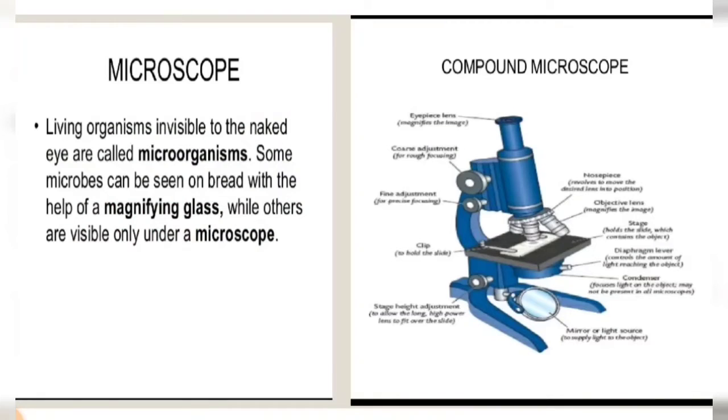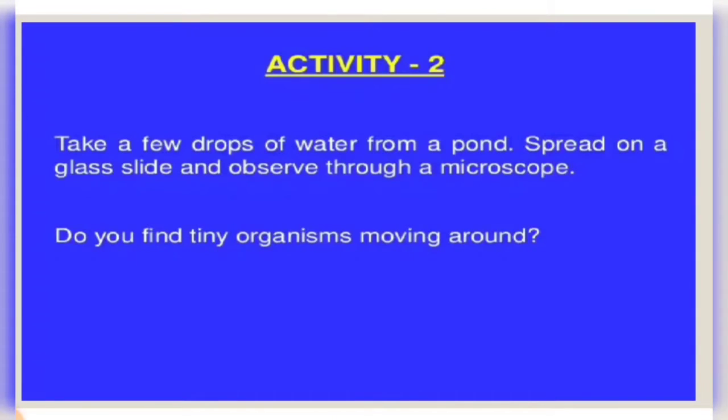As I told you earlier, a microscope is required to observe microorganisms. Some microbes can be seen on bread with the help of a magnifying glass, while others are visible only under the microscope. This is a picture of a compound microscope, which is mostly used to see simple microorganisms. Now children, this is one activity to check whether microorganisms are present in our surroundings or not.